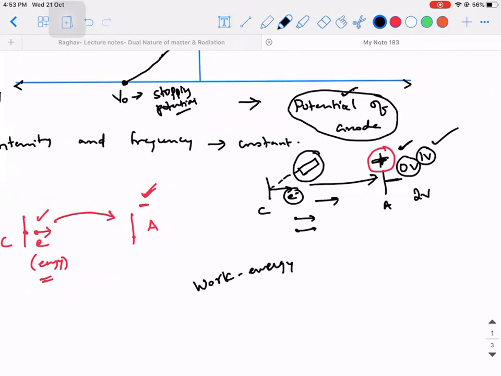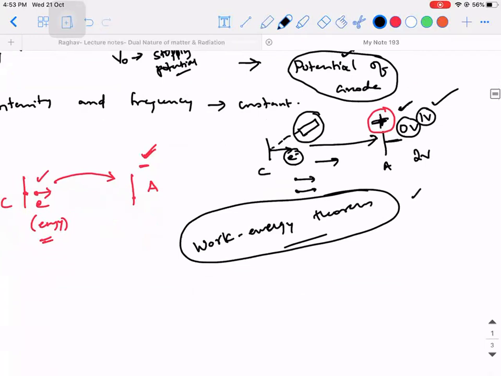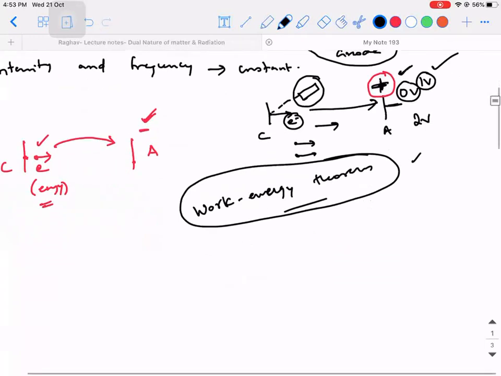So do you guys know the work energy theorem? Yes, sir. So what does the work energy theorem state? The sum of work done by all the forces in the system is equal to the change in kinetic energy. So listen to it carefully. This explanation is not given in the textbook. They've directly written the formula. Concentrate. The back end reason is this. So the sum of work done by all the forces is equal to the change in kinetic energy.